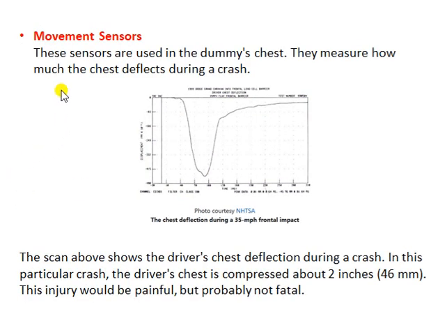Next is a movement sensor. The movement sensor is mounted in the chest of the dummy so that we can record the maximum movement of the dummy during a crash. The movement should also be slow. It should not be very high, because if the movement during a crash is very high, there are chances of compression of the body, and chances of collision of the body with different parts of the car. So movement should be slow, and this data will be recorded by the movement sensor. Okay.